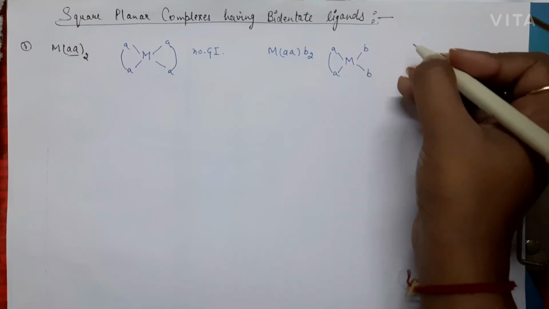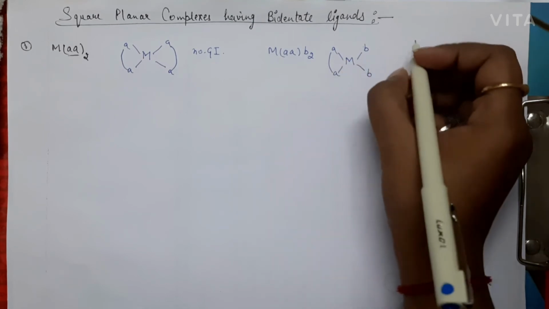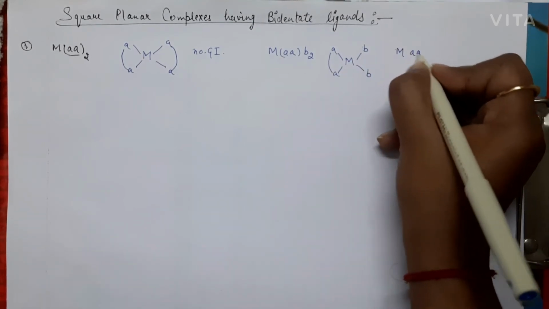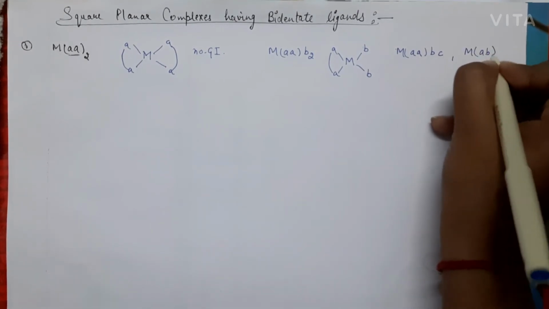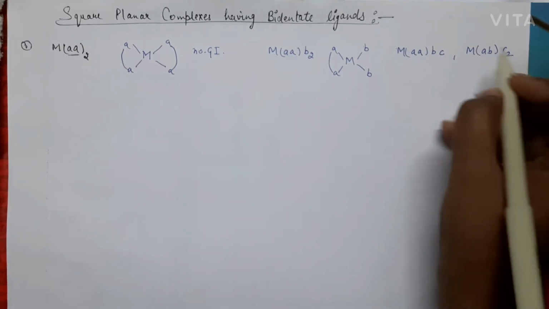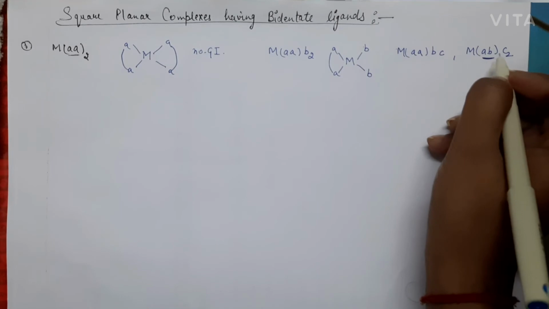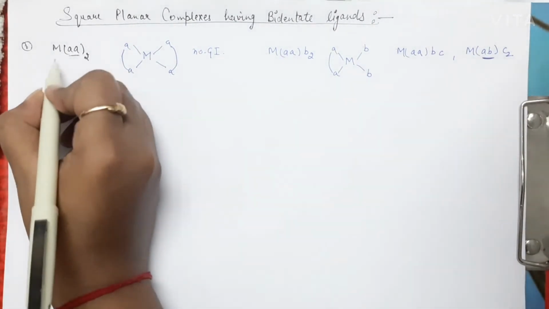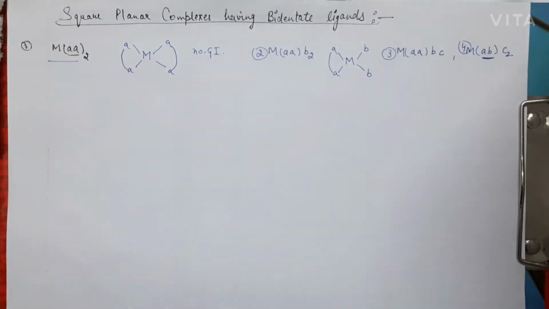That is why we cannot see geometrical isomers in this case also. Similar is the case for MAABC and MABC2. AB is also a bidentate ligand, but the donating sites are different. For all these four cases, there will be no geometrical isomers possible, so there will be no enantiomeric pairs, and there will be a single isomer.